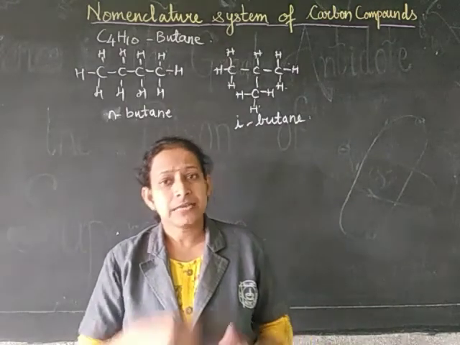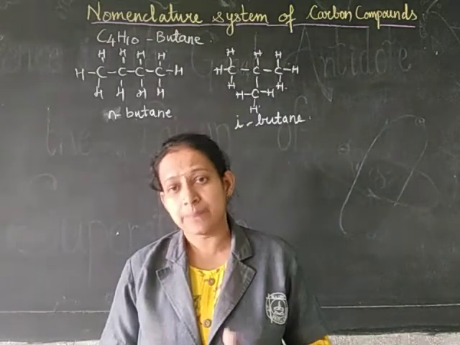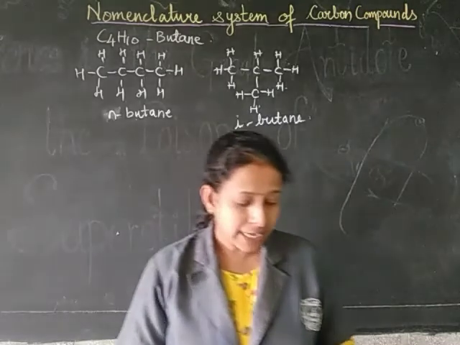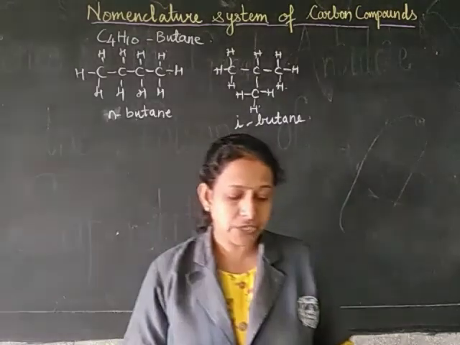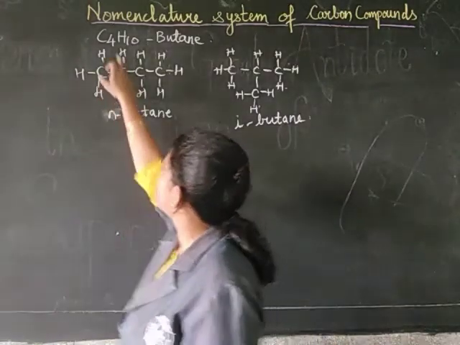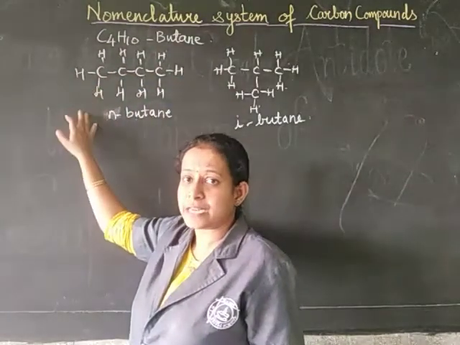Now, let us first consider the common names, and why we cannot use them all the time. For example, there are two isomeric compounds, a straight chain and a branched chain, of the molecular formula of butane, C4H10. You have already learned these isomeric compounds.